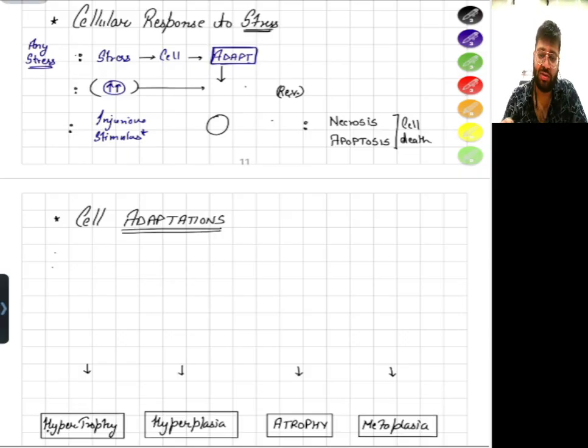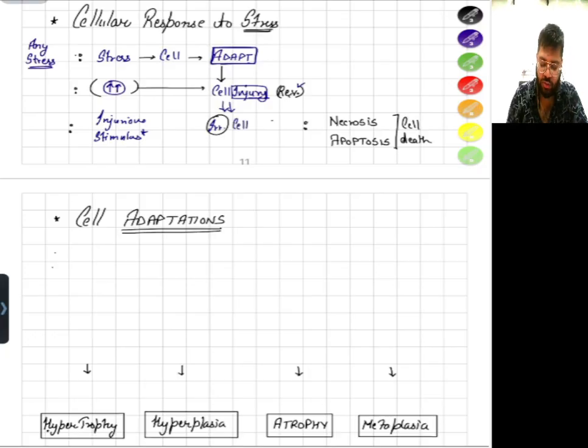Okay, it is causing an injury to the cell. So if the stress increases and it is very transient, the next stage will be that the cell will undergo cell injury. In cell injury, first it will be reversible. Then if the stress is continuous and still maintained, the cell will undergo irreversible cell injury.